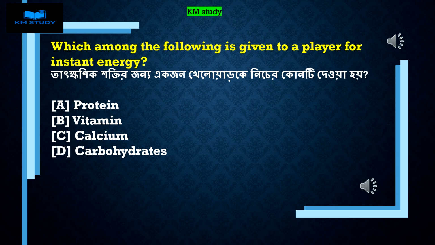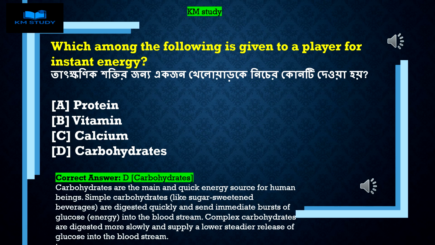Which among the following is given to a player for instant energy? A. Protein. B. Vitamin. C. Calcium. D. Carbohydrates. Correct answer D. Carbohydrates. Carbohydrates are the main and quick energy source for human beings. Simple carbohydrates, like sugar-sweetened beverages, are digested quickly and send immediate bursts of glucose, energy, into the bloodstream. Complex carbohydrates are digested more slowly and supply a lower, steadier release of glucose into the bloodstream.